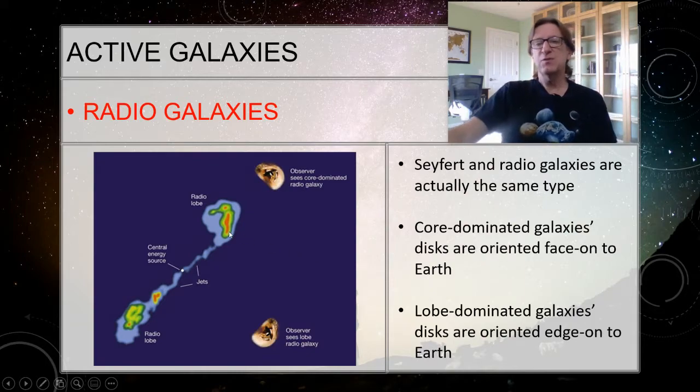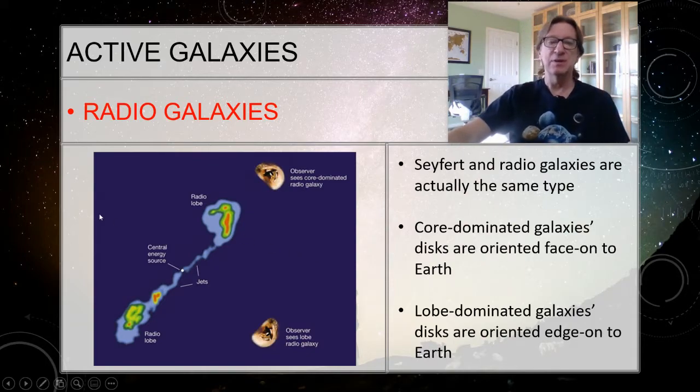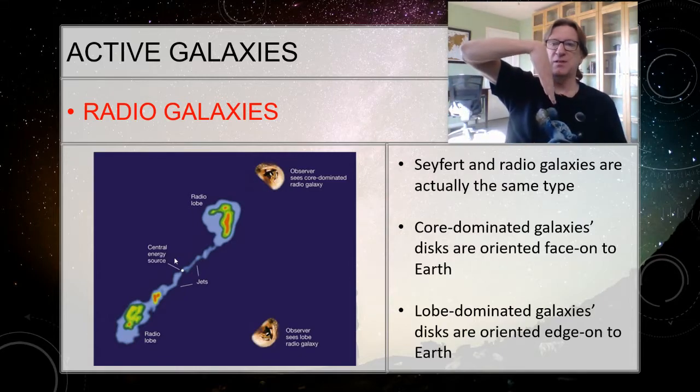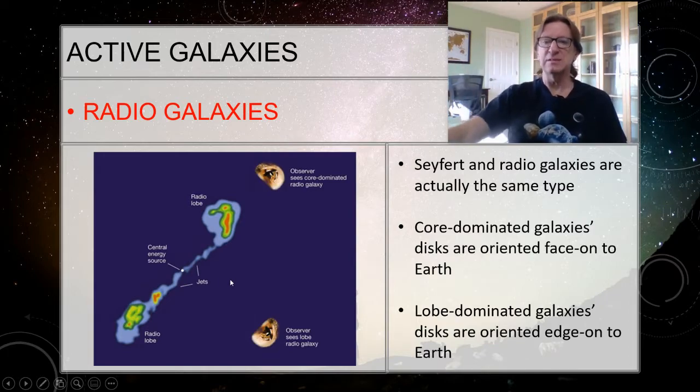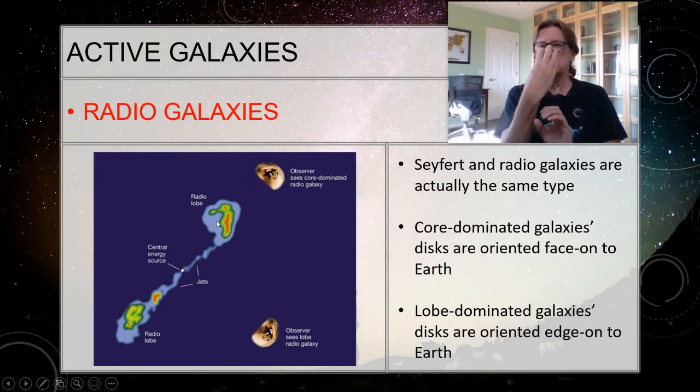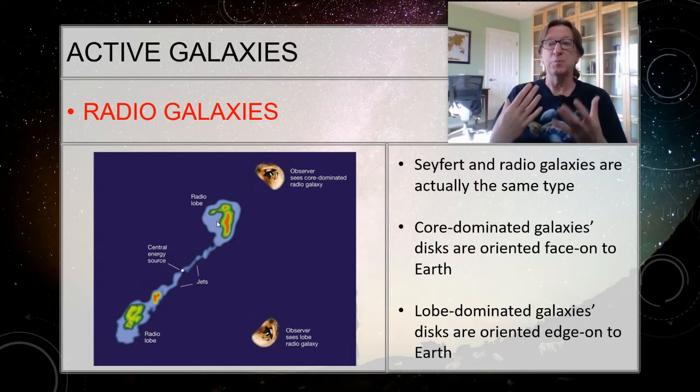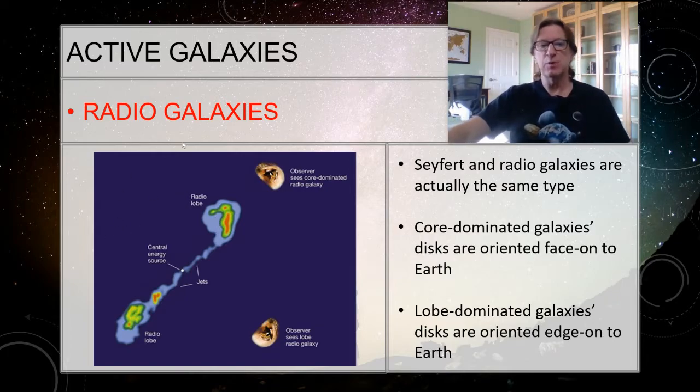We think that Seyfert galaxies and radio galaxies are the same type. So here's my galaxy, and remember that the disk of the galaxy is going this way. So, well, oriented on the camera, it's going to be like this. But the lobes then are coming out of the face of the disk. So core-dominated galaxies have their disk oriented face on. I'm looking straight down this way, so I don't see the lobes coming out. Instead, I just see this bright point. Well, actually, that bright point is the lobe as it's pointed towards Earth.